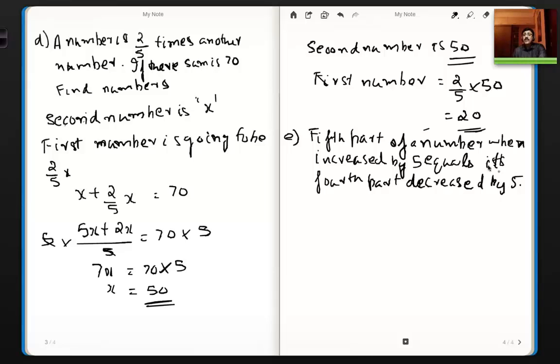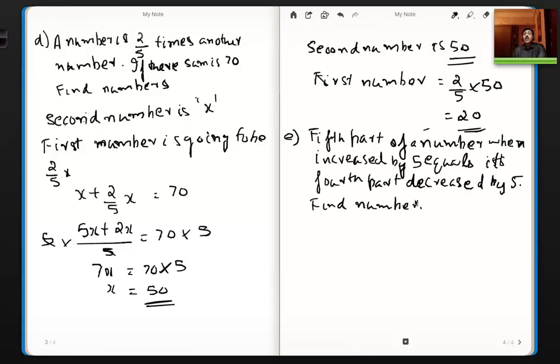Now you should always think about which is increased, where it is decreased, and all that. These words have a big meaning, so you need to be careful about which is increased and which is decreased. So find the number.